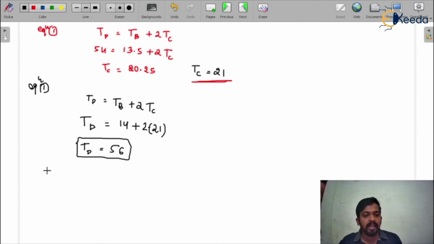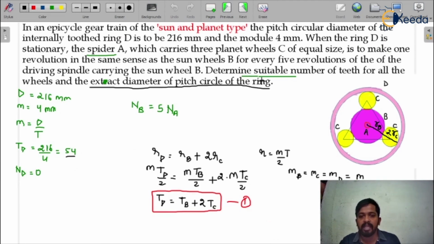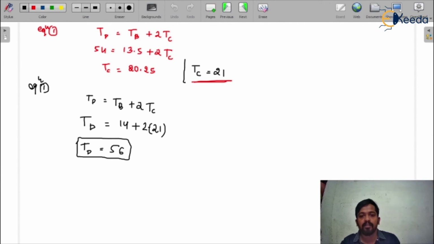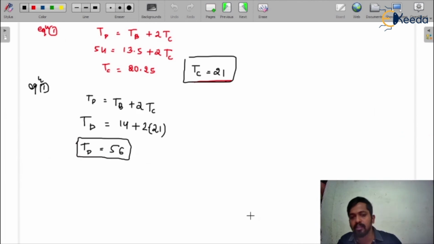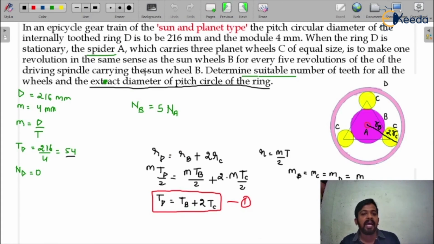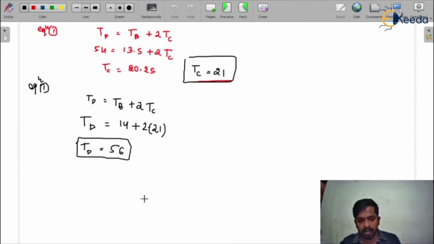Now in the question we have to find the suitable number of teeth for all the gears, and we have calculated it: the number of teeth on gear C is 21, D is 56, and B is 14. Now we have to calculate the second part, the exact diameter of the pitch circle of the ring. Ring means gear D, because in the gear train the biggest gear, gear D, is considered the ring gear or annular gear.